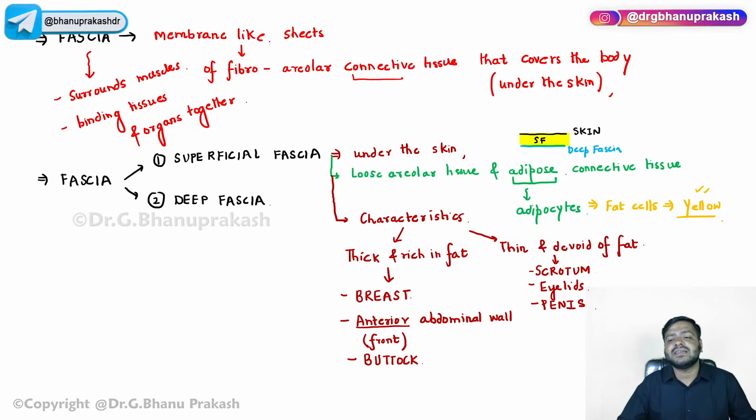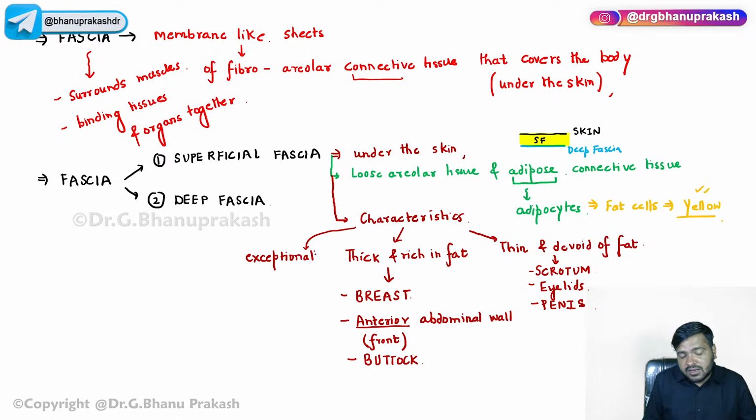Devoid means adipocytes won't be seen. So these three parts, you have to be knowing that. And one more point, if I have to mention, it is exceptionally dense in the scalp region.